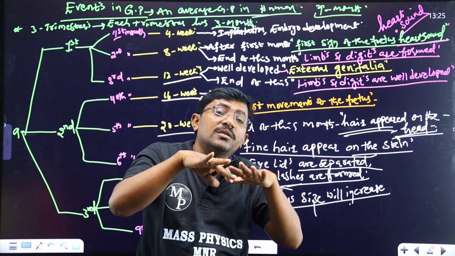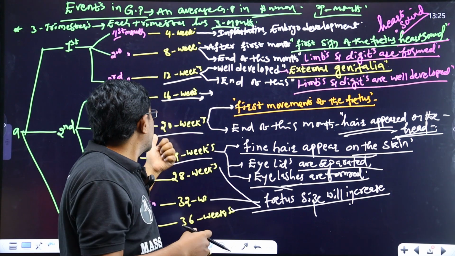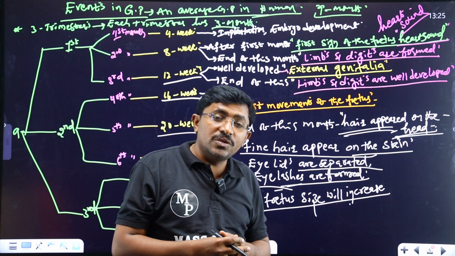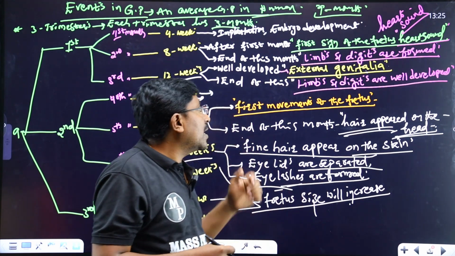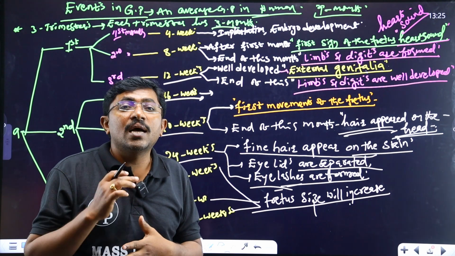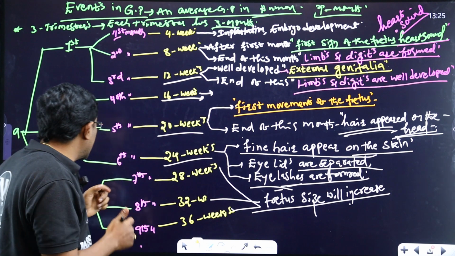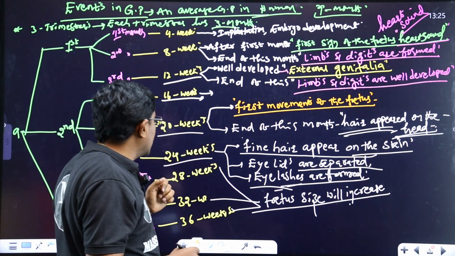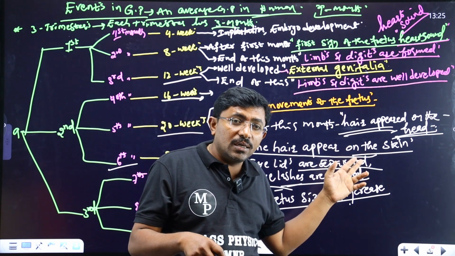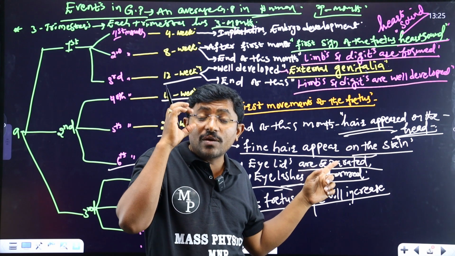After that, in the 24th week, or the 6th month, fine hair appears on the skin. At the same time, eyelids get separated and eyes are open.